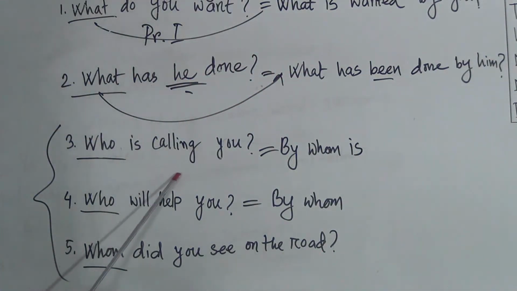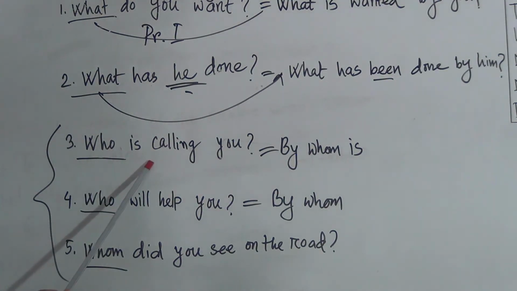After writing by whom, we have used is. Why have we used is? Because this sentence contains this is. Okay. So we have to bear in mind which tense is written here, and we have to find out the auxiliary verb. And by finding the auxiliary verb, we have to write the auxiliary verb here.